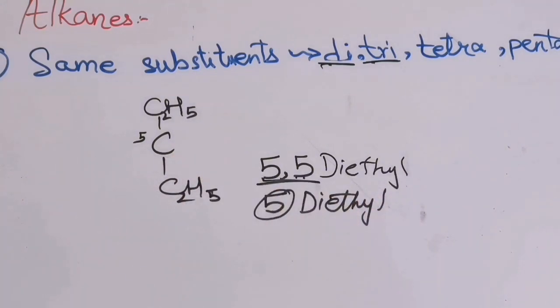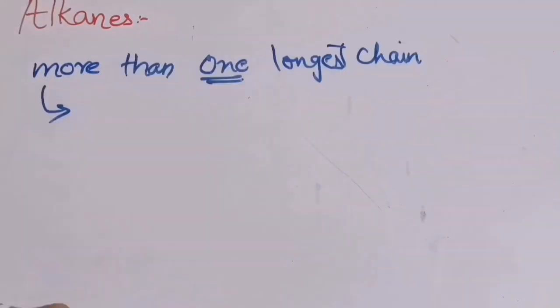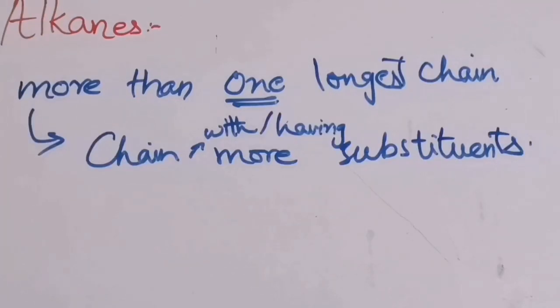Now let us go to the last rule. According to the last rule, if we have more than one longest chain, then we will select the chain having more substituents. Now let us understand this with the help of an example.